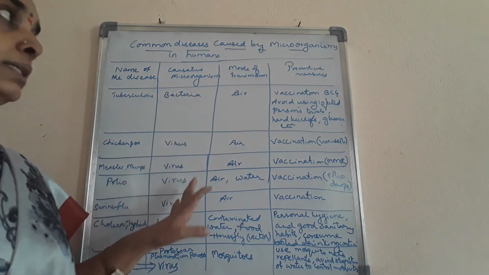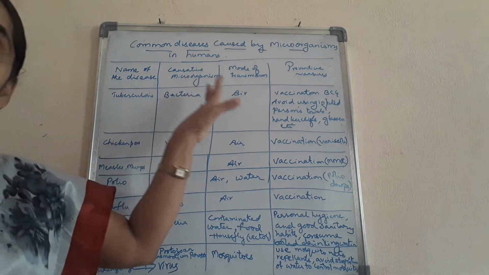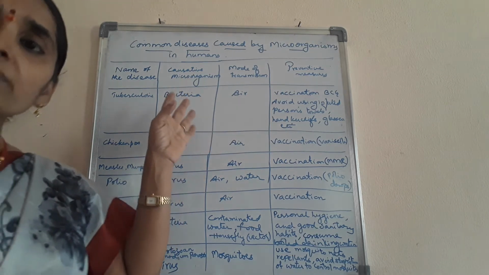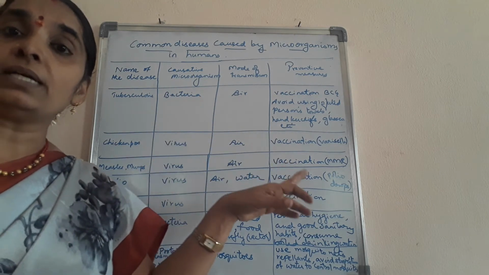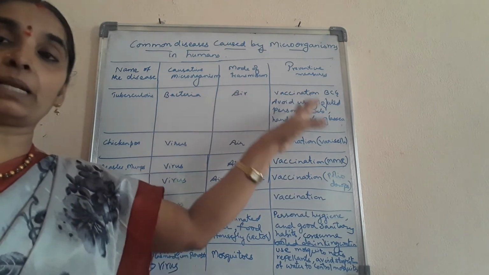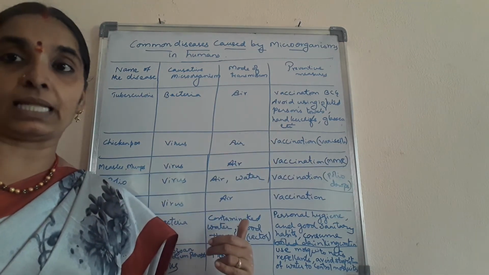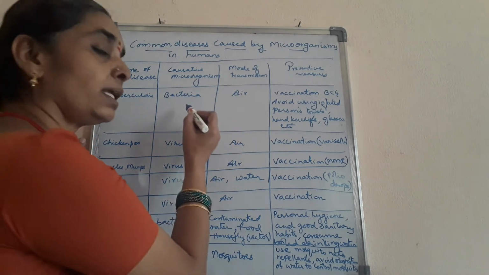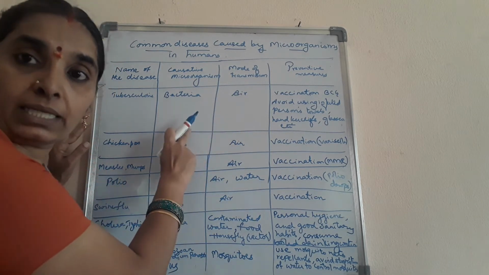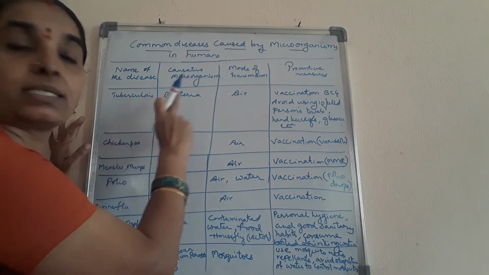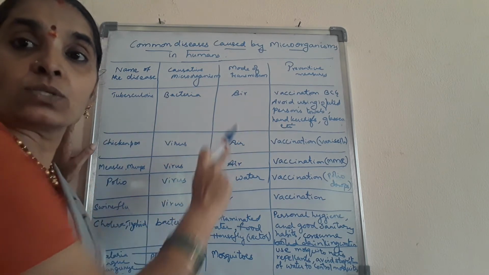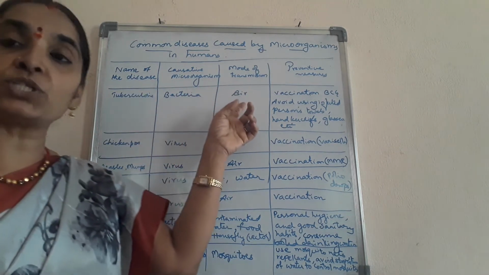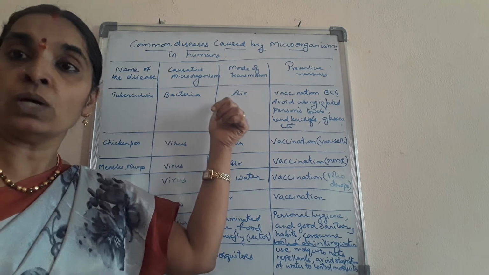So these are the diseases and how they are transmitted from the causative agent to the healthy person and how they can be controlled, we'll see in this table. Okay children, see carefully about tuberculosis. Tuberculosis is caused by bacteria. It is a bacterial disease. It is transmitted through the air. So we can say that the mode of transmission of this disease is through air.